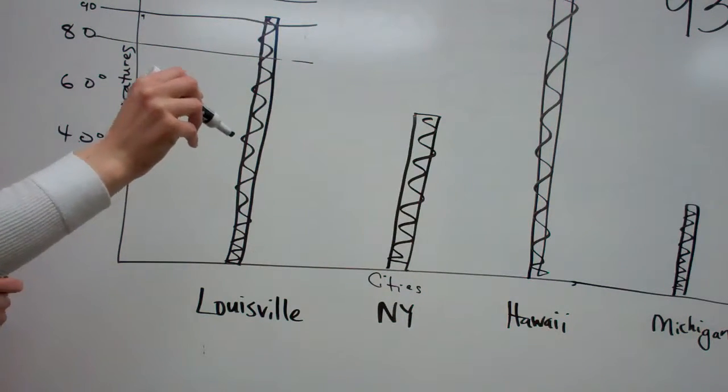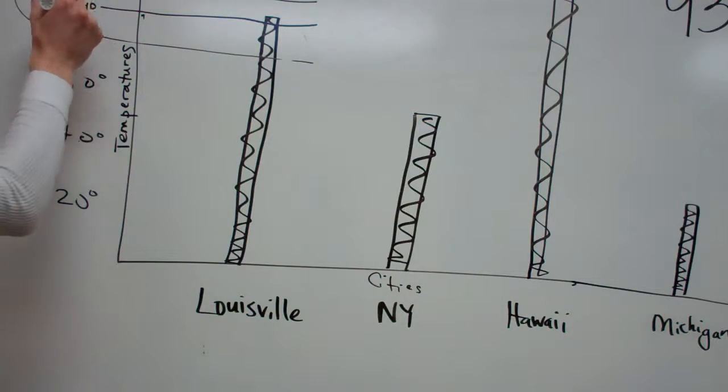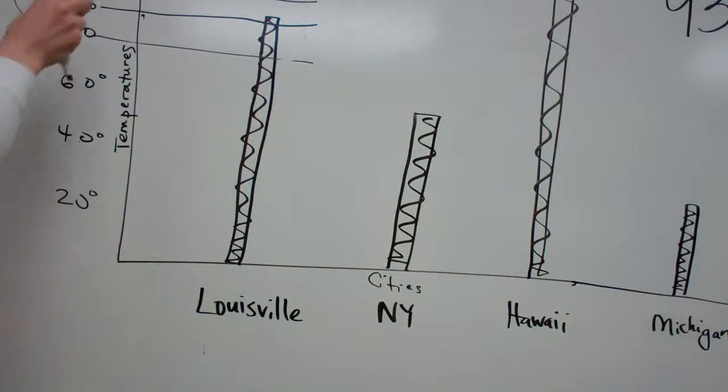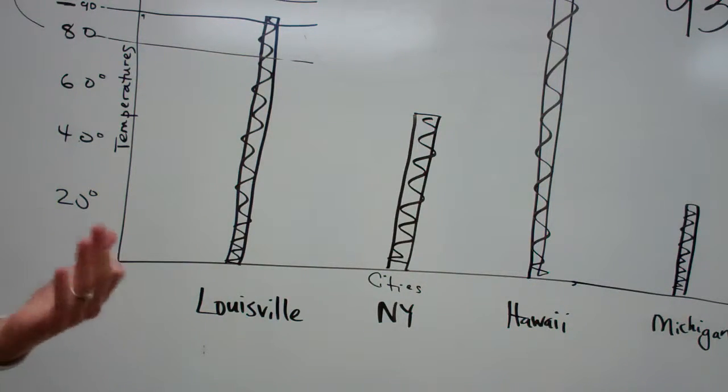We automatically think it's between 80 and something, so it's about 85, but we didn't look at the graph closely to notice that it's actually a 20-degree jump. So in the middle would be 10 degrees more. Does everybody understand? Pay attention to what this says to make sure you're not just guessing an amount. Okay? Everybody got it? That's 93.